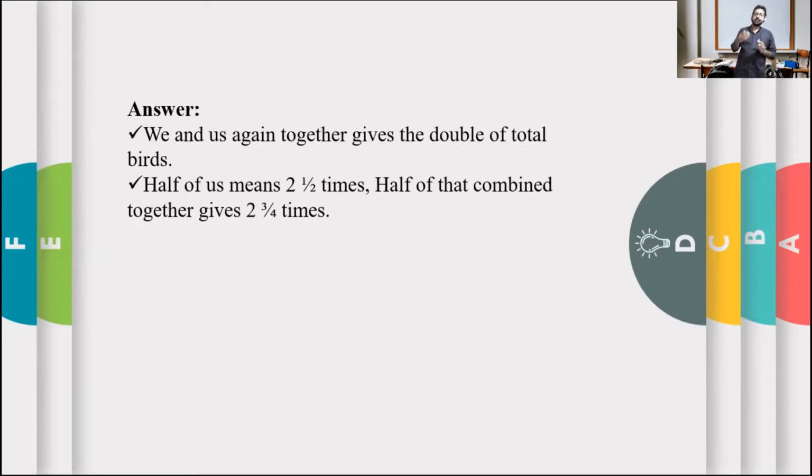Clear? Now, what does the next phrase say? It says that half of that, again, that is half of 2 1 by 2, combined together will give you what? 2 3 by 4 times. Clear? Are you clear? Very good.